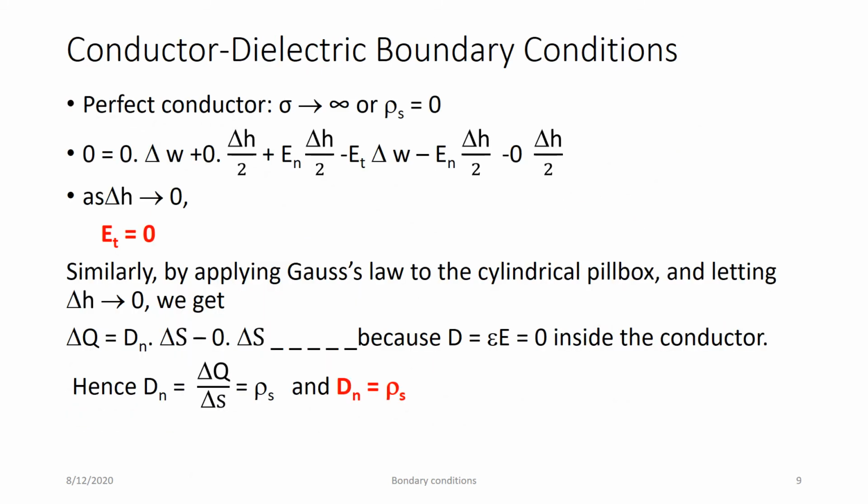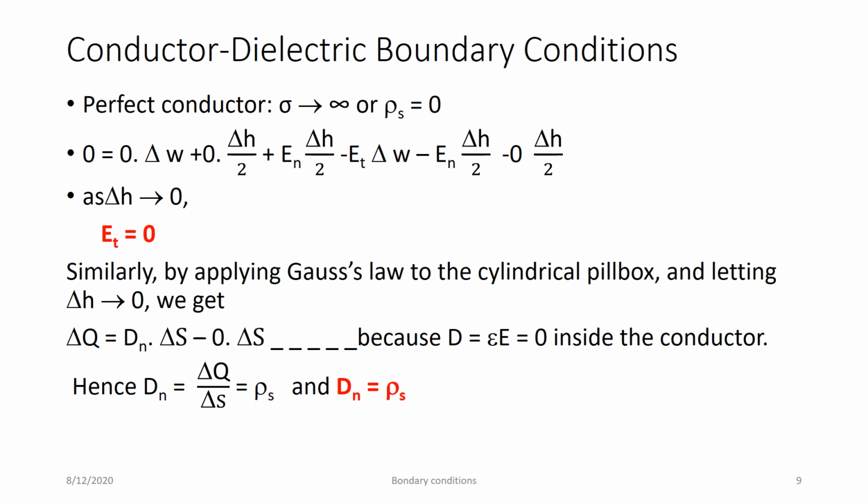So if we consider a perfect conductor in a conductor dielectric condition, one region across the boundary is conductor and the second region across the boundary is dielectric. So if we consider a perfect conductor, then the property of the perfect conductor, that is the ideal conductor, is that conductivity is infinity, and when conductivity tends towards infinity, then rho s is equal to 0. So charges are 0 unless you are including some charges deliberately. So rho s is equal to 0.